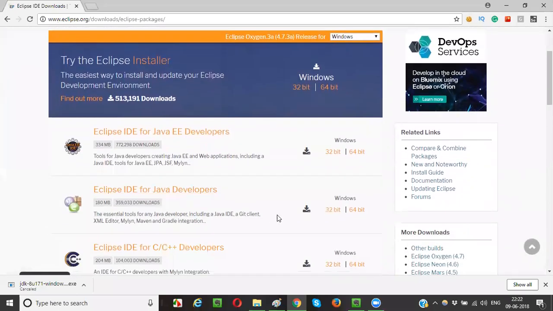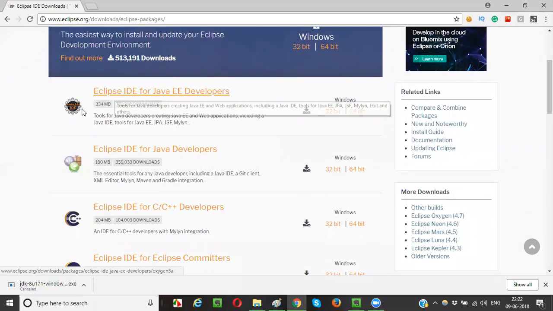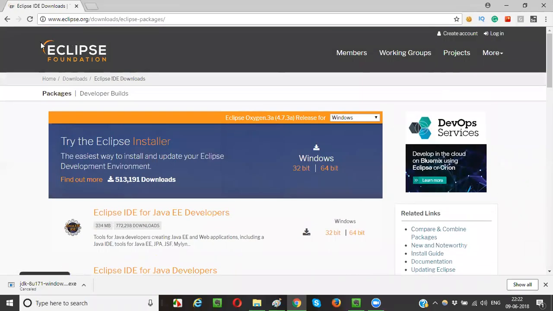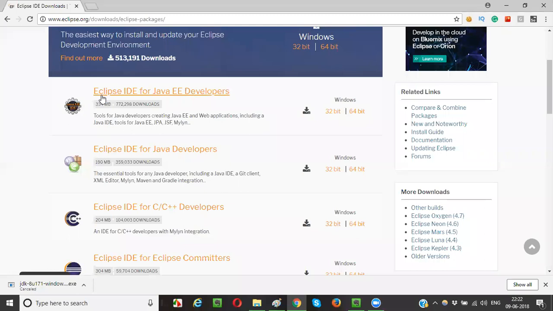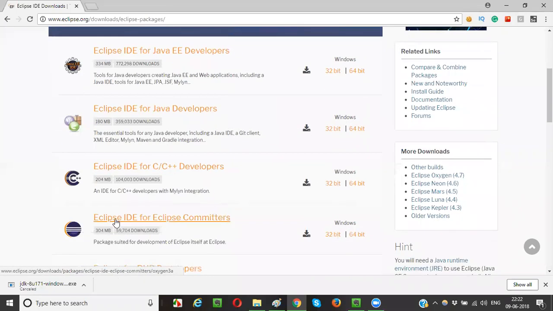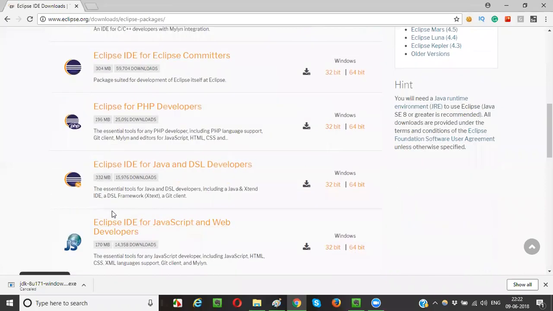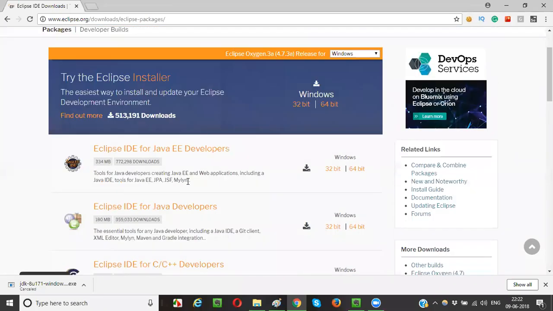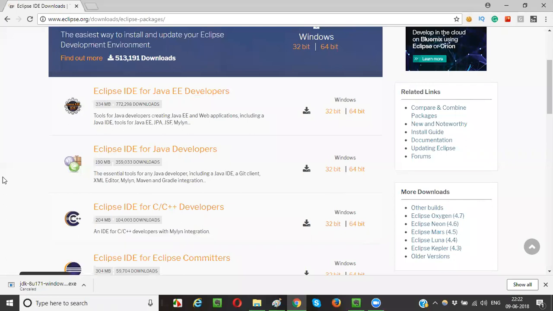In this particular page, just see a few things. There are different things, guys. Different flavors of Eclipse IDE are there. One flavor is Eclipse IDE for Java EE developers, Eclipse IDE for Java developers, Eclipse IDE for C++ developers, Eclipse IDE for Eclipse committers and PHP developers. Many things are there. So which one do I have to use? I got confused, right?